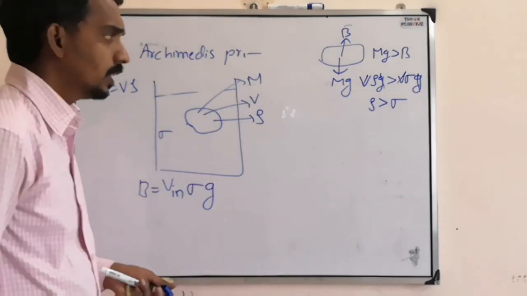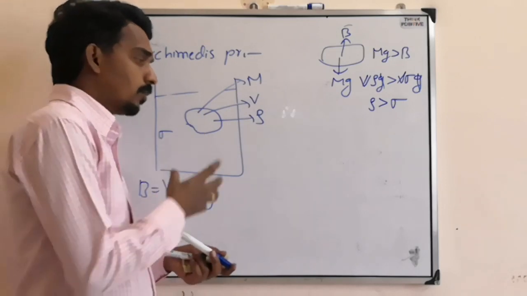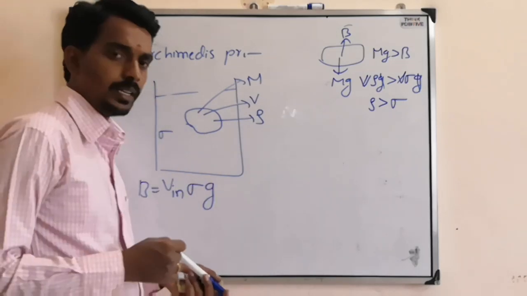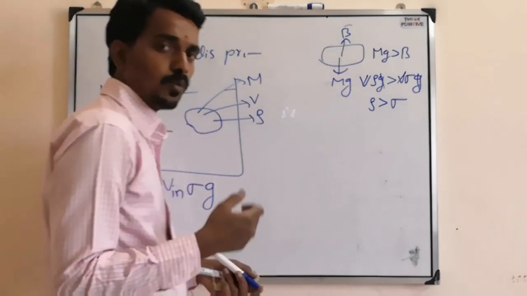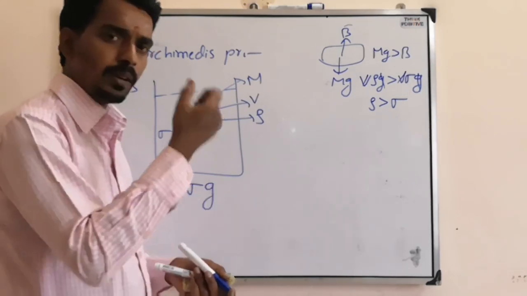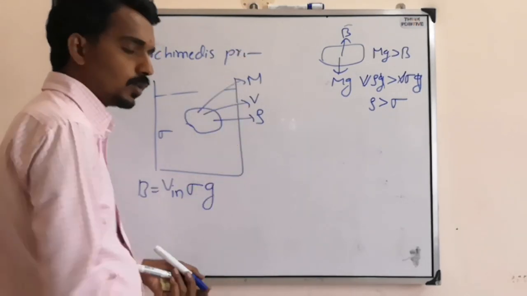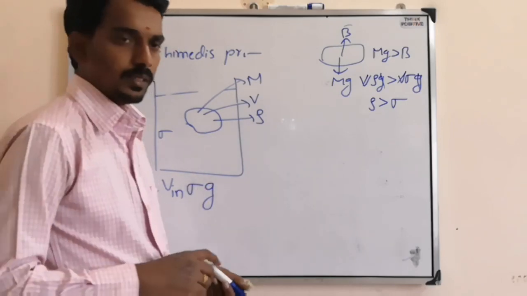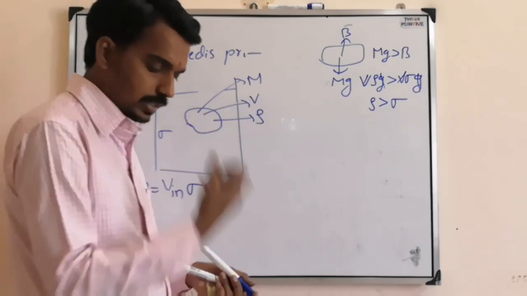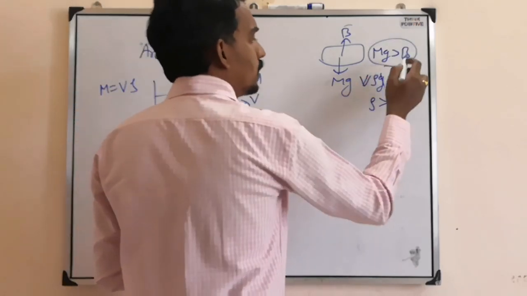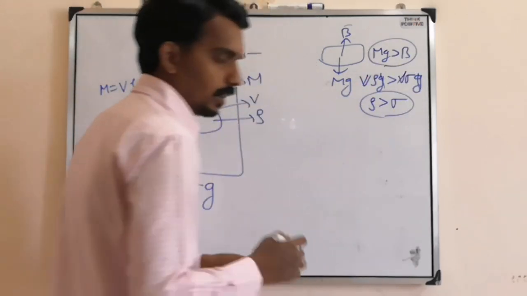That means if the density of the body is more than the density of the liquid, then the downward weight is more than the upward buoyancy, and the body will sink. It will go to the bottom of the liquid. So in that case, mg greater than B, or rho greater than sigma.